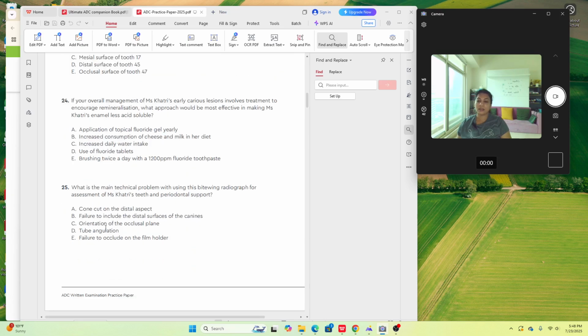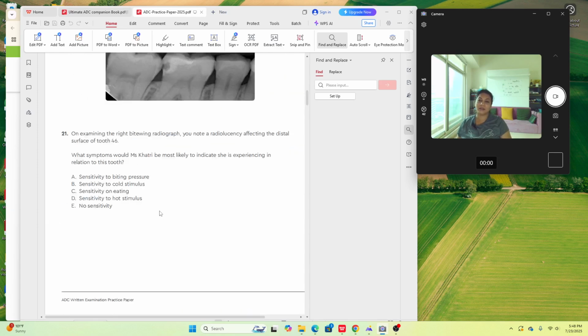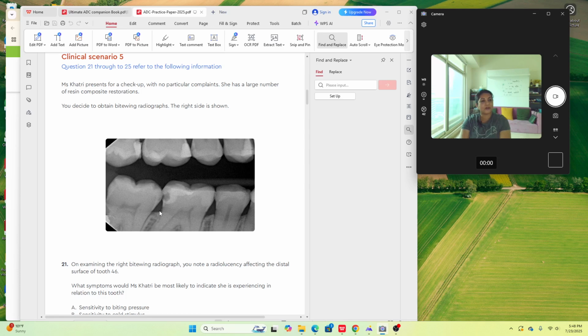There is cone cut on the distal aspect, yes, but that is not the main technical problem. If there was a cone cut, but the patient had bitten properly on the occlusal film holder, you would still have been able to see a bit of periodontium of the maxillary teeth, but you just cannot see it. The question is specifically asking why you can't see that, and that is because the patient did not occlude on the film holder, option E. You understand? The rest of the things are fine in the bite-wing radiograph. So this is how you solve a question.